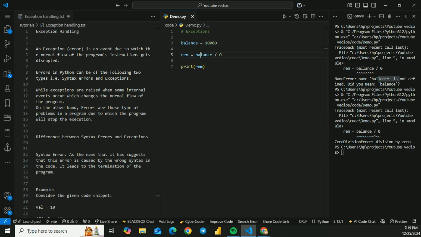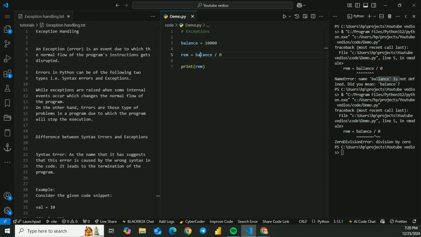Python has many built-in exceptions that are raised when a program encounters an error, when something in the program goes wrong. When these exceptions occur, the Python interpreter stops the current process and passes it to the calling process until it is handled. If not handled, the program will crash. For example, consider a program where function A calls function B, which in turn calls function C. If an exception occurs in function C but is not handled in C, the exception passes to B and then to A. If never handled, an error message is displayed and the program comes to a sudden unexpected halt.